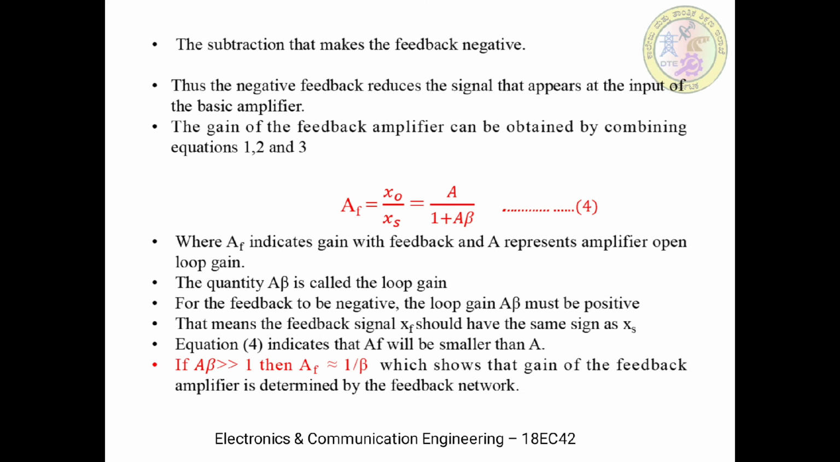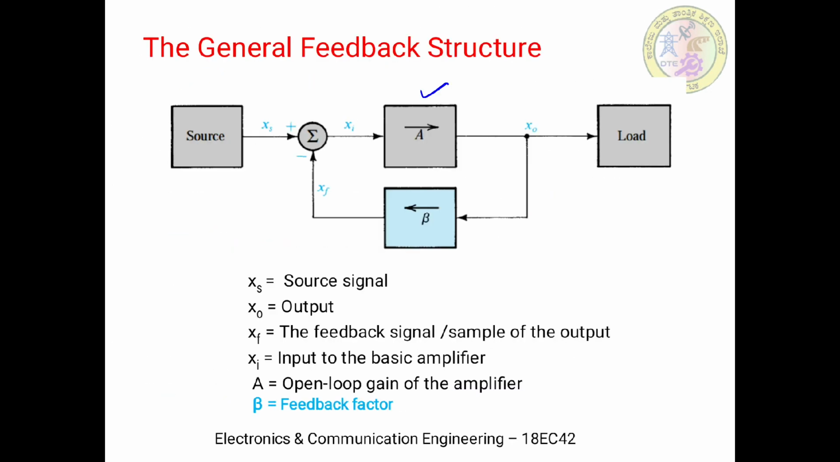Okay, so therefore the x naught by xs ratio is taken as the gain of the feedback amplifier, AF, because what is x naught? X naught is the final output. Xs is nothing but what? It is the source signal. So now there should be a clear understanding between the gain A and the gain AF here. A is only for the basic amplifier, whereas AF is completely for the feedback amplifier.